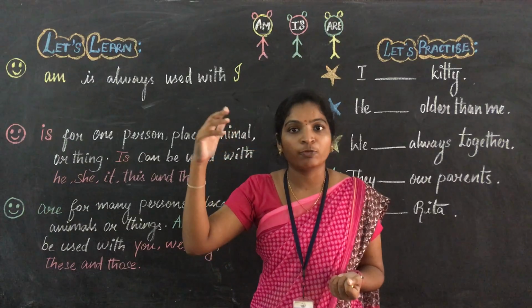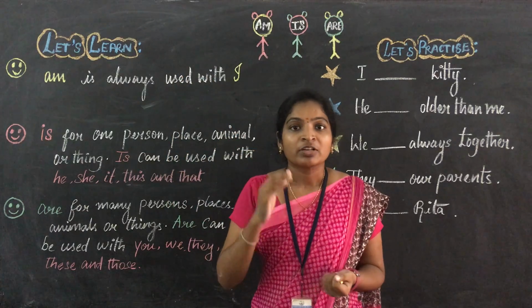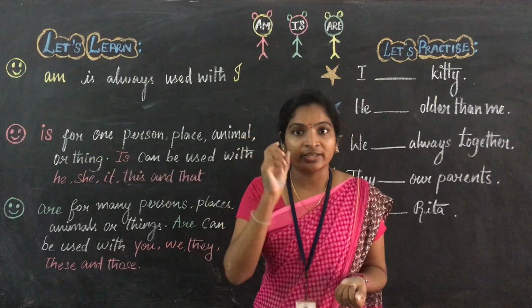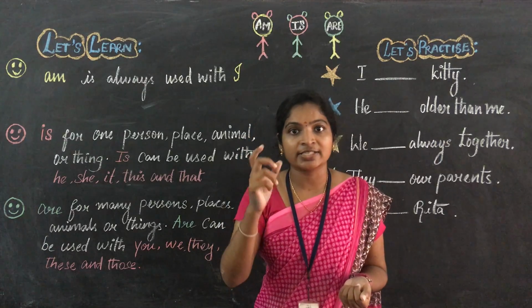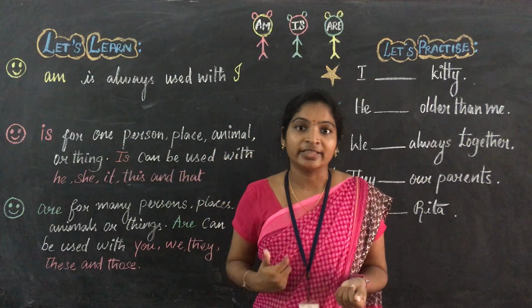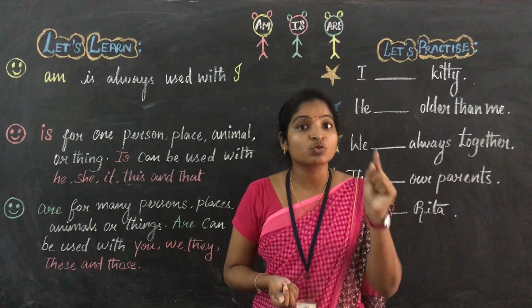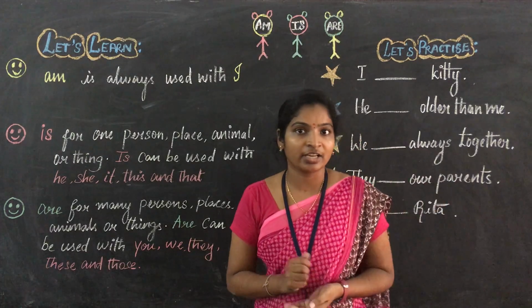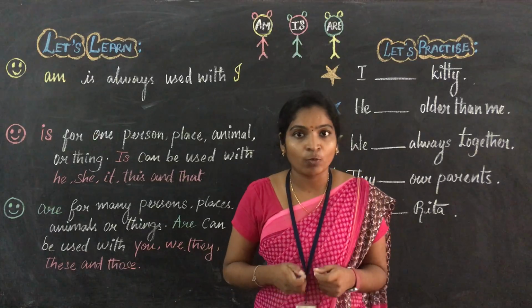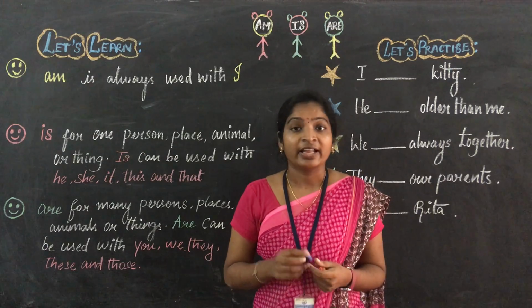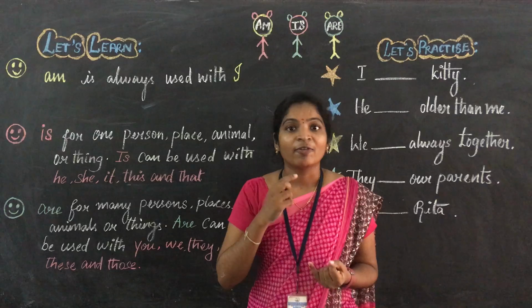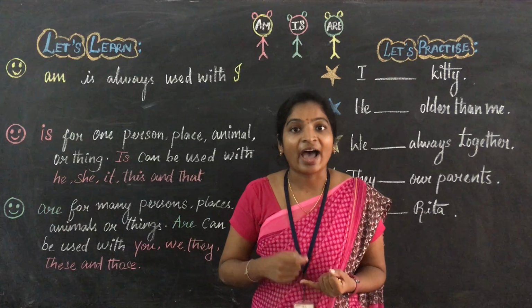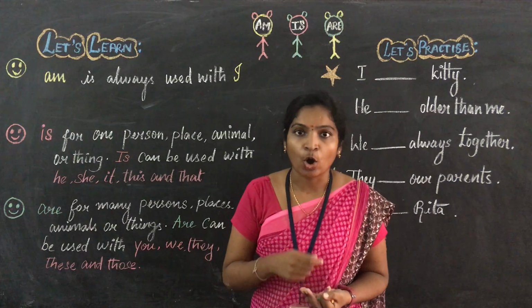Two, three, four, like that, and so on. So more than one. The things or places that refer to more than one, that is plural. If it refers to only one, that is singular. Can you understand what I am saying? Okay, fine. Let us learn this. That is where we have to use am, is and are.